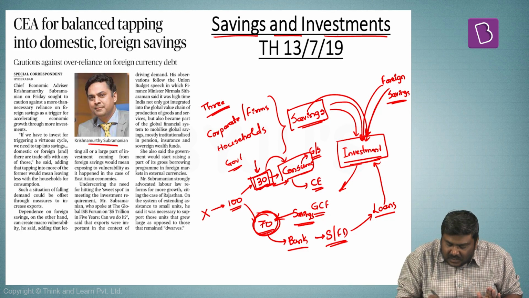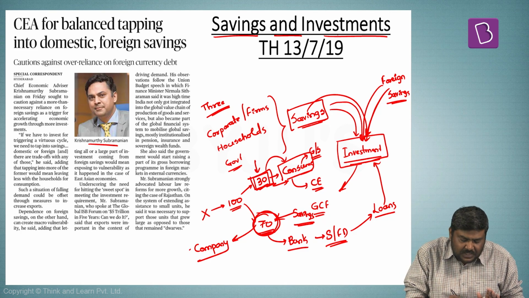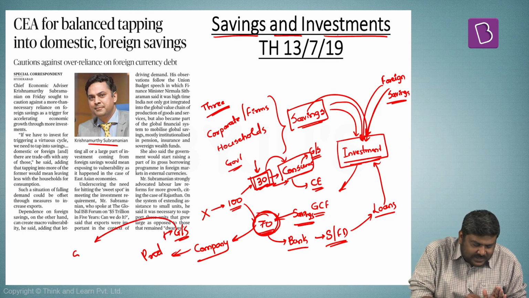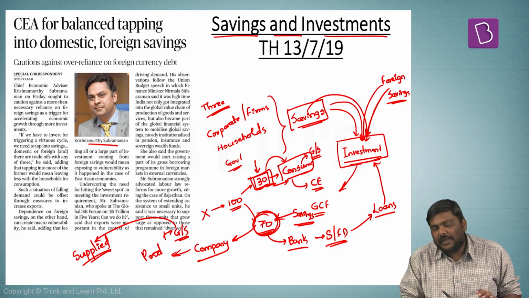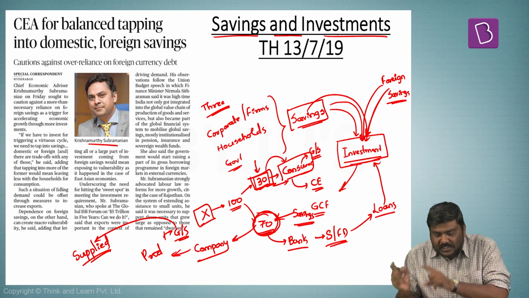The impact is, this 70 rupees is issued to, let's say, a company. This particular company uses the 70 rupees and produces goods or services, and these goods or services are supplied to the market.